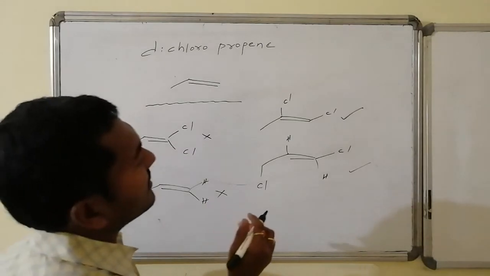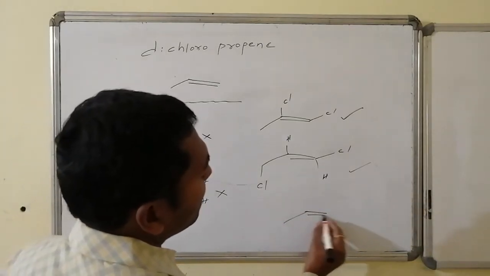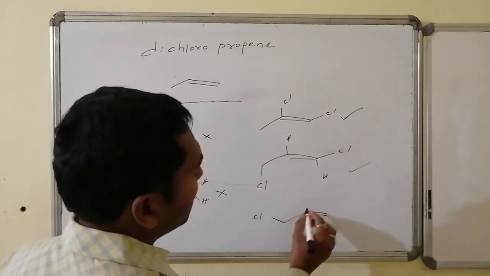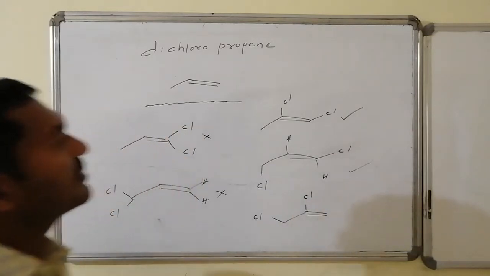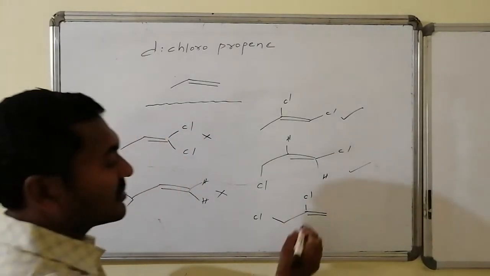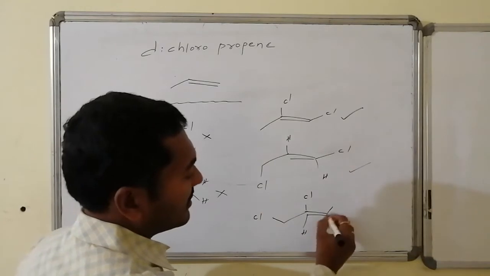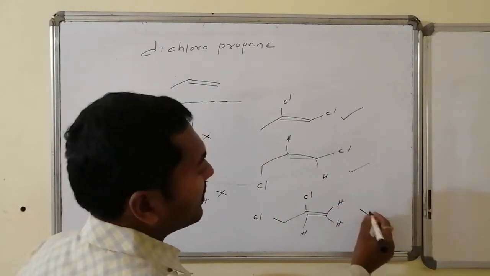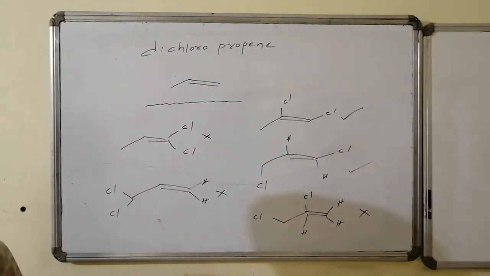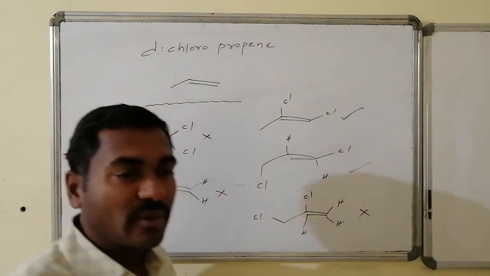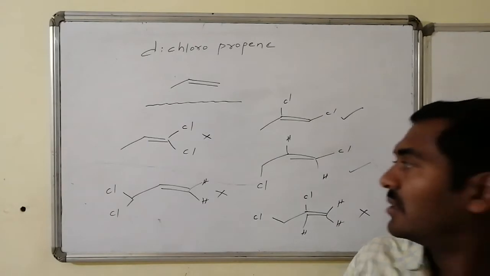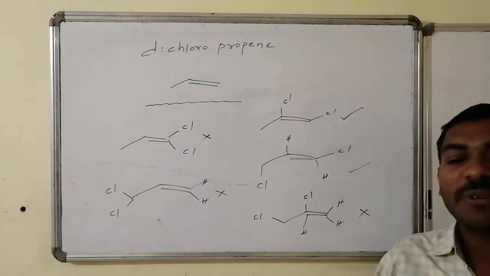In that, the chlorines are present here. In this structure, is there any common atom? No common atom is there. Hence, it is unfit for showing any geometrical isomerism. Thus, out of the possible 5 structural isomers, 2 of them are eligible to show geometrical isomerism.